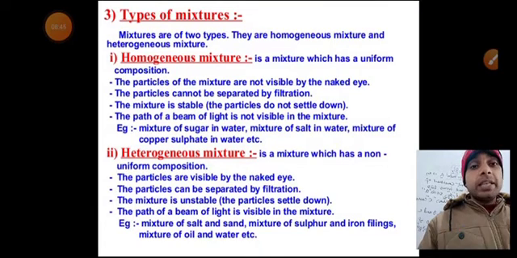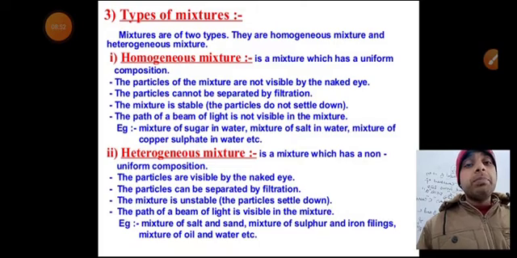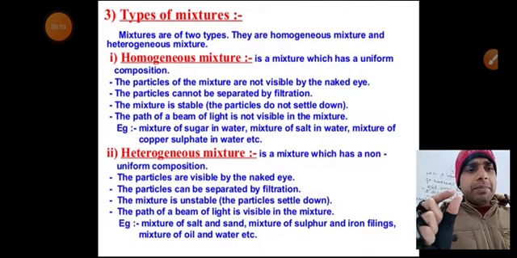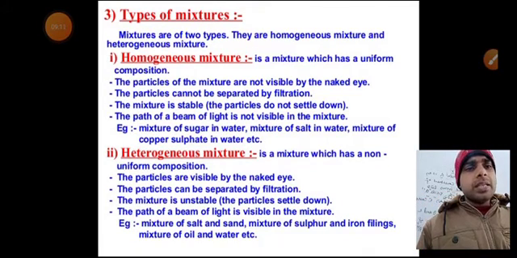Here the examples given are mixture of sugar in water, mixture of salt in water, mixture of copper sulfate in water. So these are all examples of homogeneous mixtures. Now then, the heterogeneous mixture. It is a mixture which has a non-uniform composition. Suppose, I have discussed earlier one example, that is sand plus water. Yes, the particles are visible to the naked eye. Sand has a slightly bigger size, and that can be seen with our naked eye.